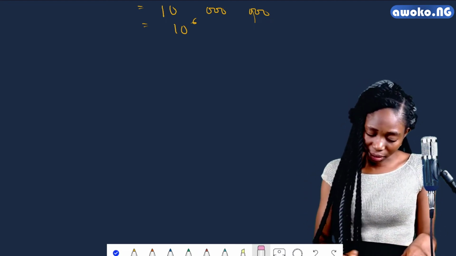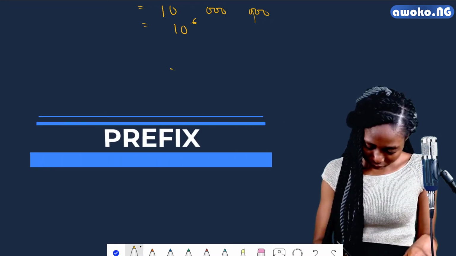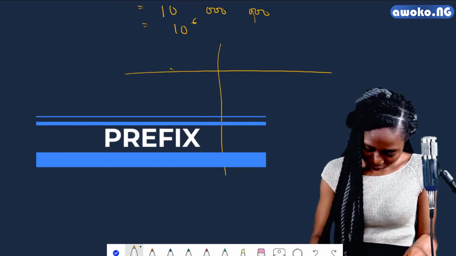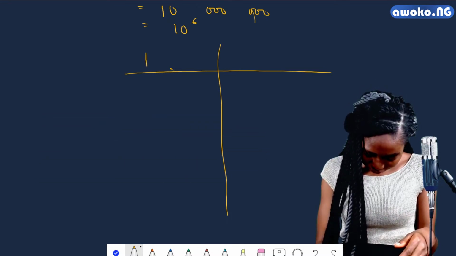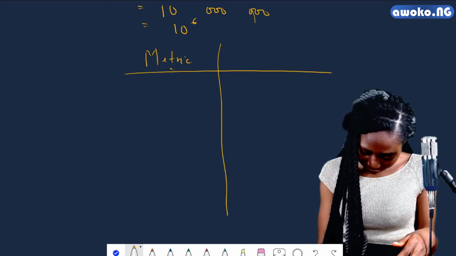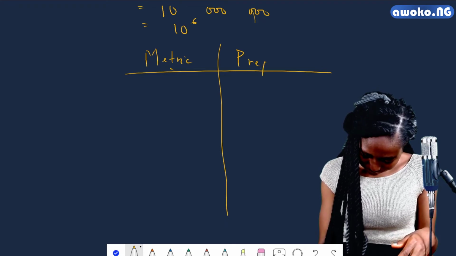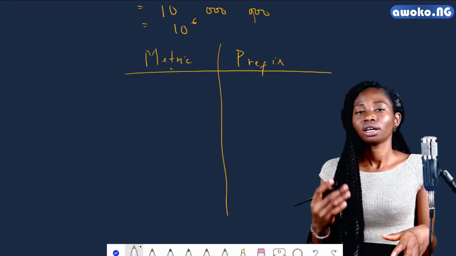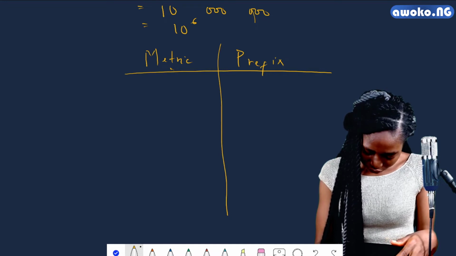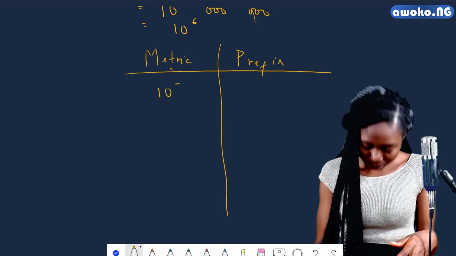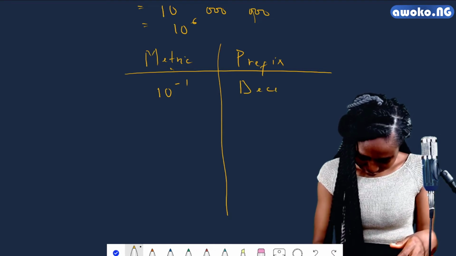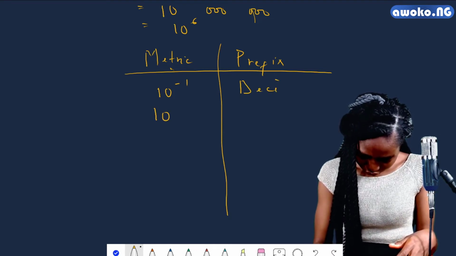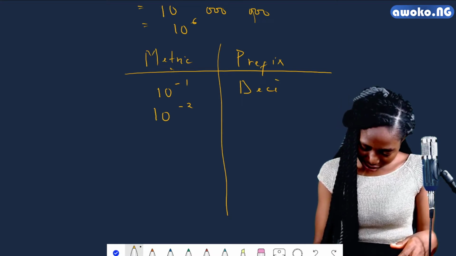Let's look at the table where we have the metric, that is the measurement, and we have the prefixes. We have 10 raised to the power of -1 to be deci. We have 10 raised to the power of -2 to be centi.